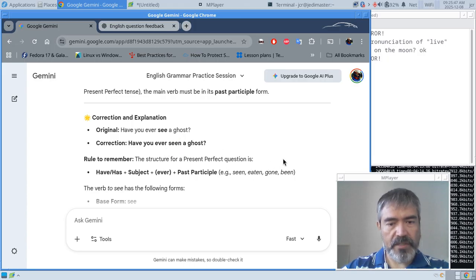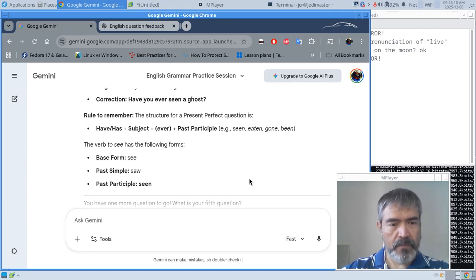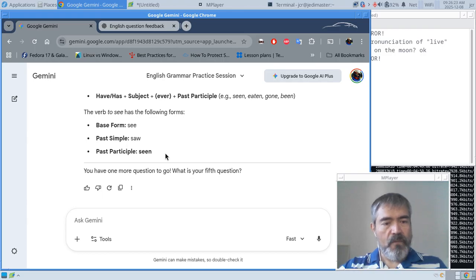The structure of a present perfect question is have or has, the subject. You can include ever if it's about a life experience, and the past participle of the main verb, seen, eaten, gone, been. Alright? And for the past participle, remember to use the correct pronunciation of regular verbs, ed verbs. So, as a reminder, the verb to see has the following forms: base form see, past simple saw, past participle seen. You have one more question to go.